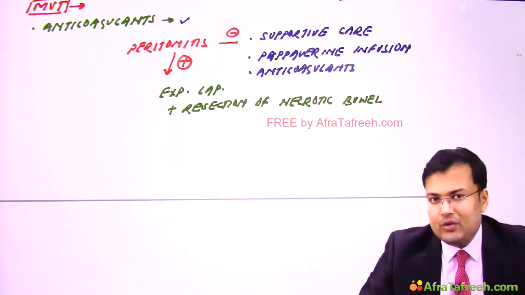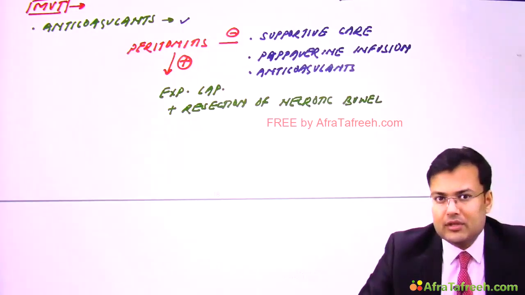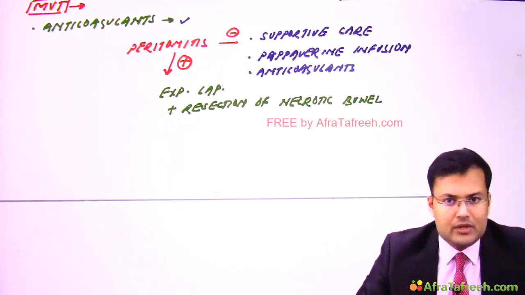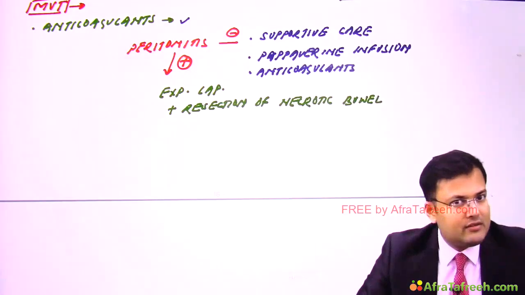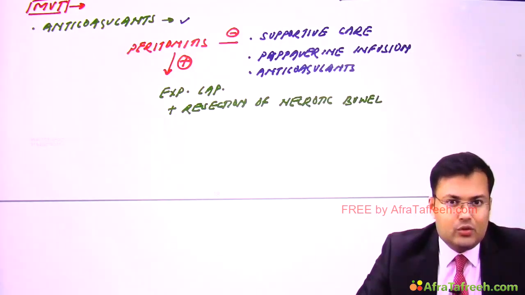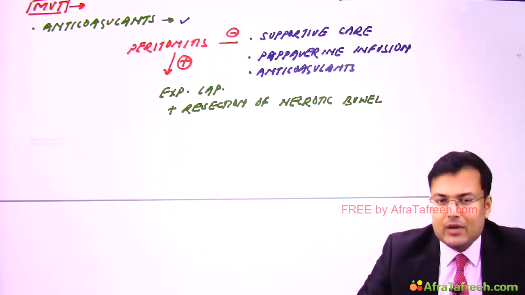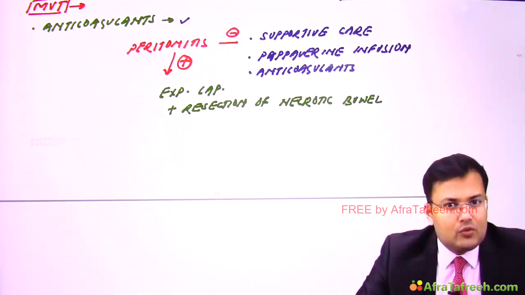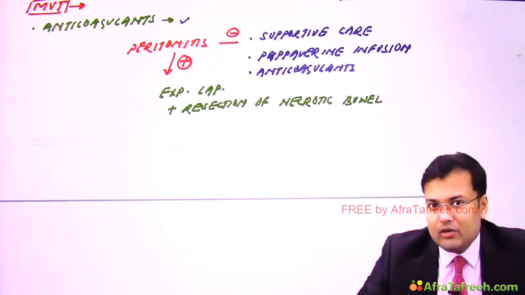Now in detail we are going to discuss mesenteric venous thrombosis. For venous thrombosis, there is a triad which should be positive, the Virchow triad. What are the components? Stasis, endothelial injury, and hypercoagulable state. And one of the most important is the hypercoagulable state.